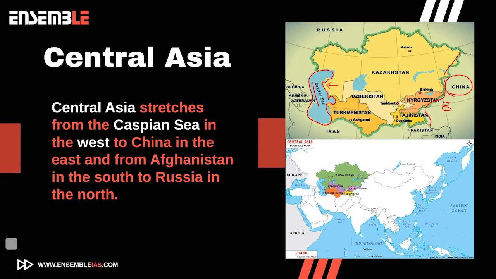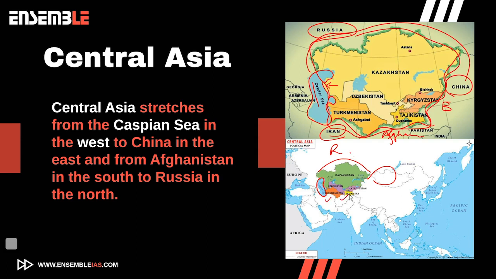In the east, it is marked by China. In the south, it is marked by Afghanistan and Iran. And in the north, the entire north is covered by Russia. So this entire region is known as Central Asia. In the map below, you can see the Caspian Sea, China, Russia, Iran, Afghanistan and Pakistan, and the bordering area, this entire region is known as Central Asia.